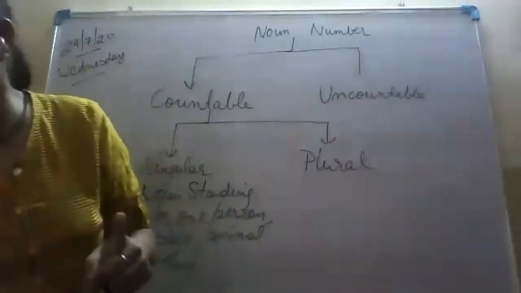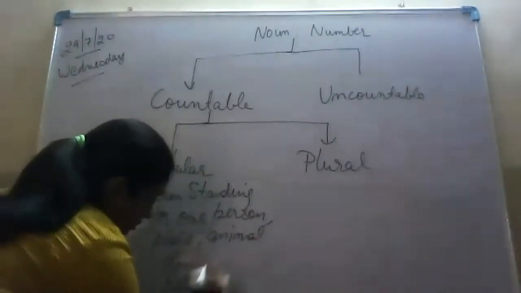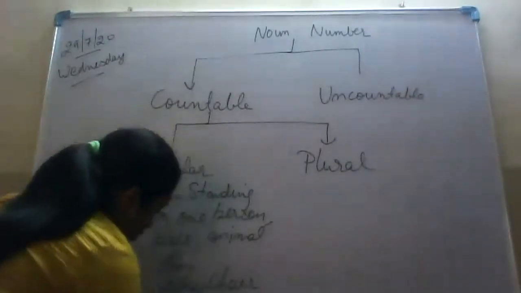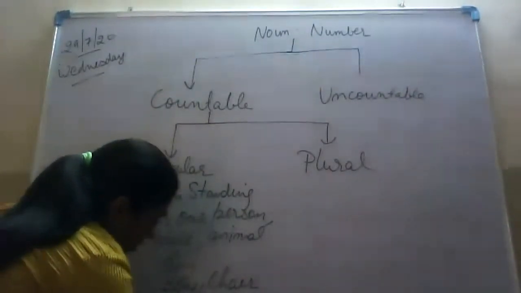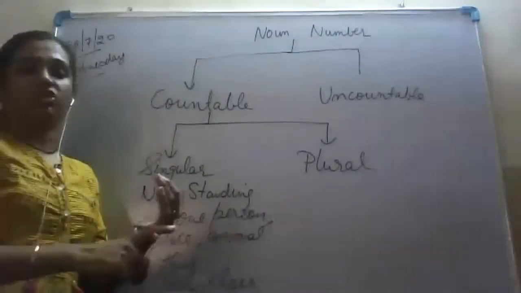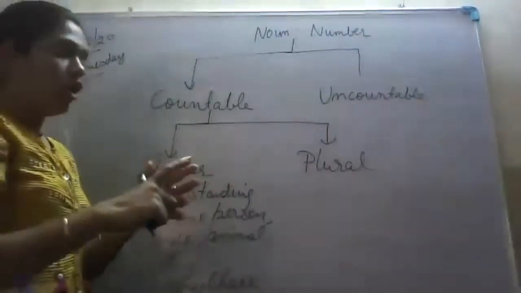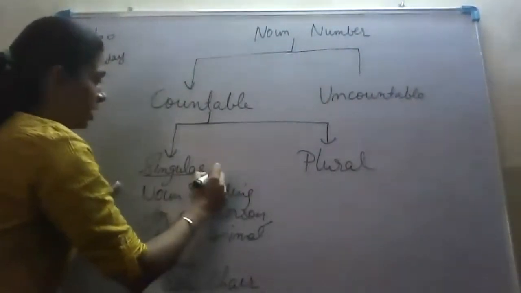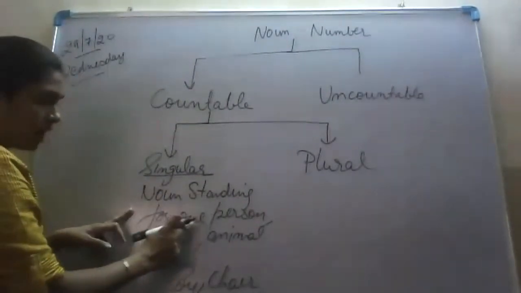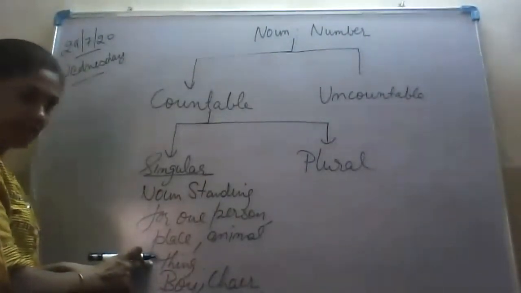For example, you can give boy, chair, doll, table, and many more. Bench, car, wolf, knife. All these are examples of singular noun, which means noun standing for one person, place, animal or a thing. Is it clear?